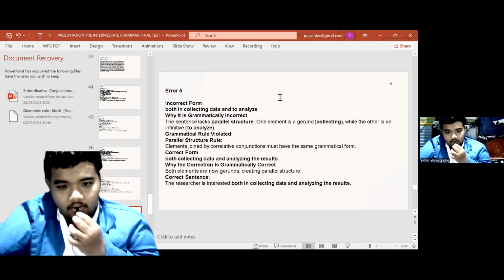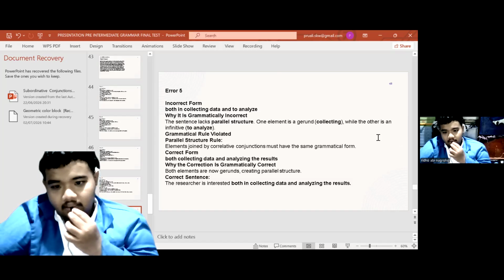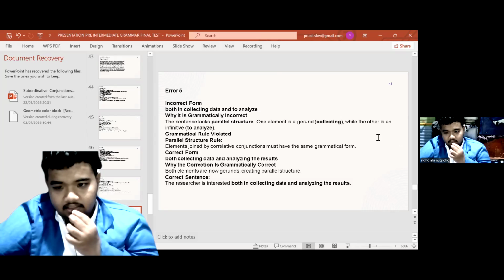Correct form: both collecting data and analyzing the results. Why is the correction grammatically correct? Both elements are now gerunds, creating parallel structure. Correct sentence: The researcher is interested both in collecting data and analyzing the results.